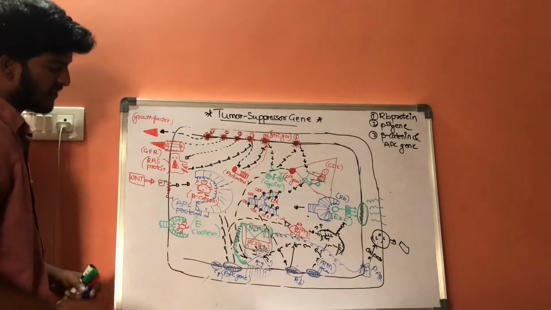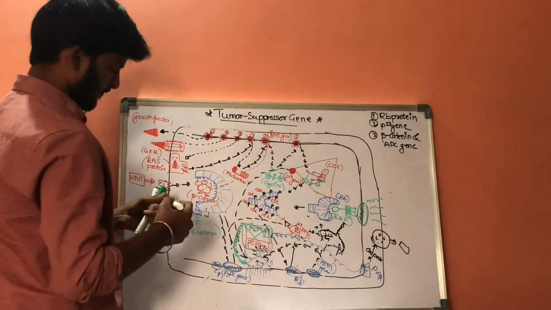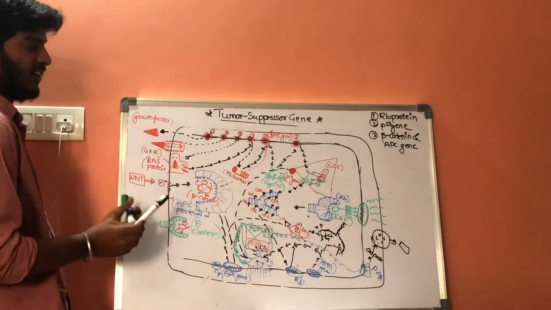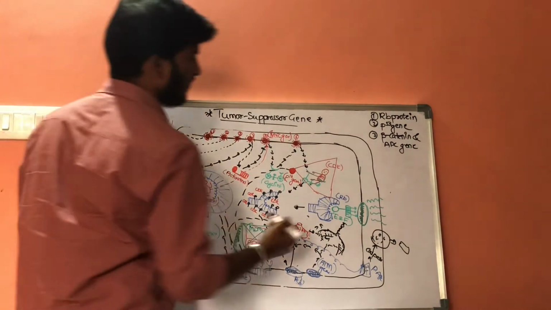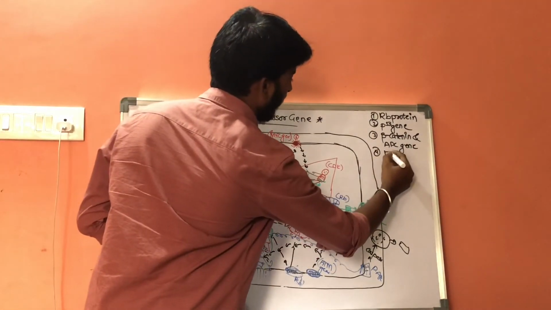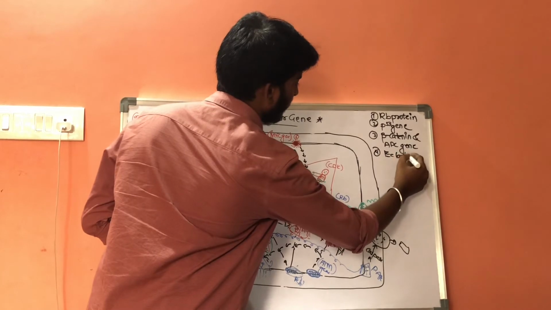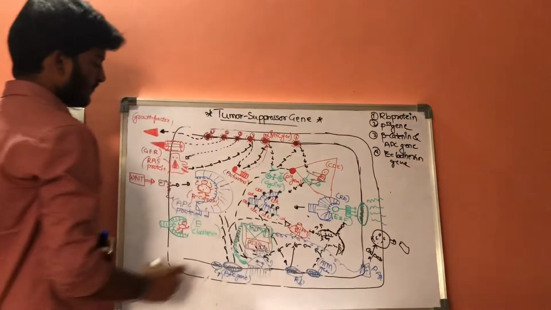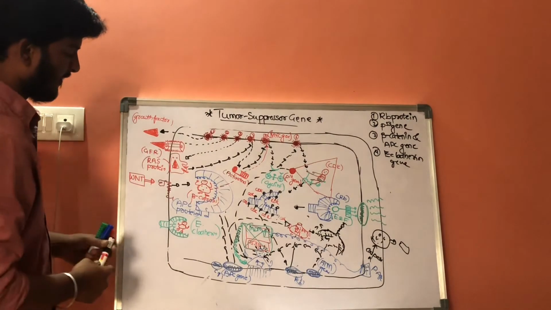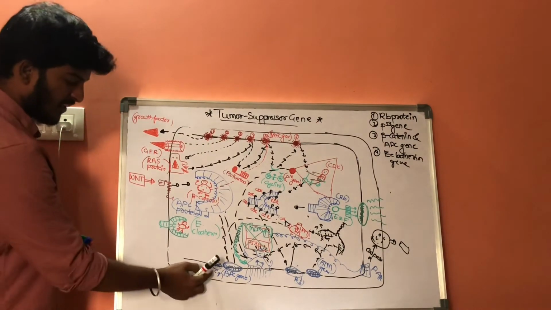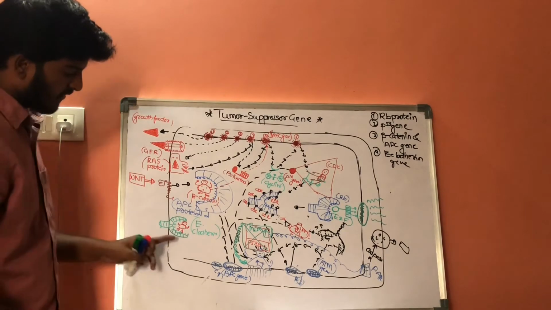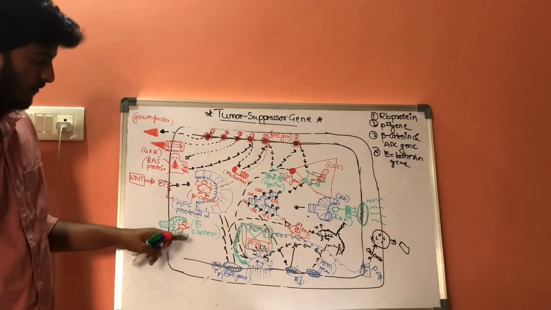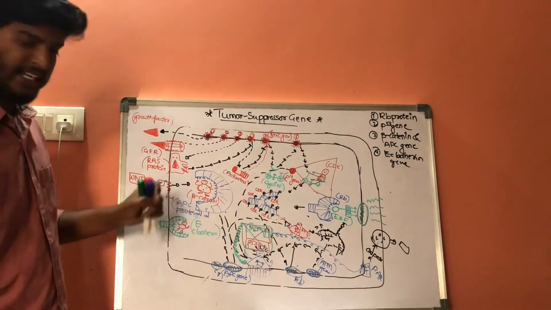They are tumor suppressing genes. There is a fourth set of genes, the cadherin genes. So whenever the E-cadherin gene is present, it will inhibit the function of these beta catenins.